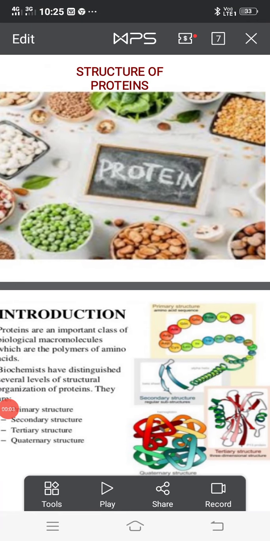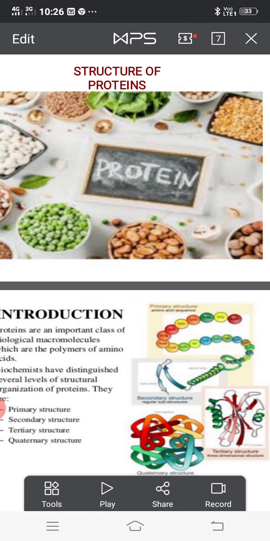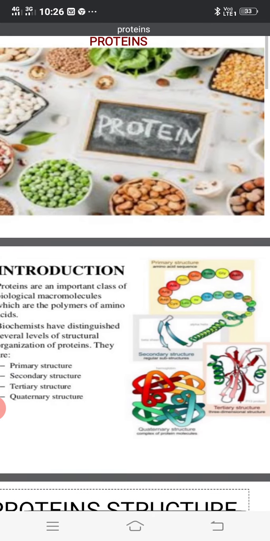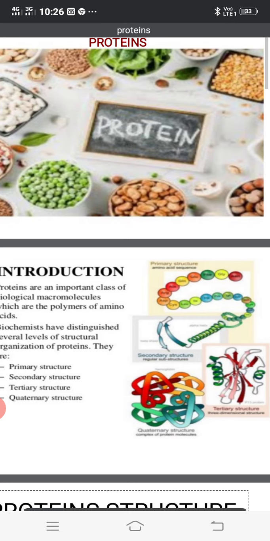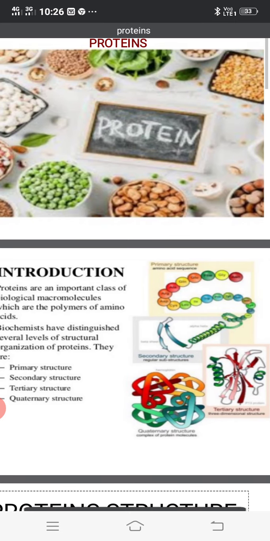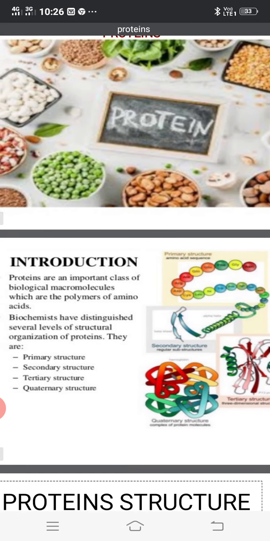So today's topic is about protein and its structure. The word protein comes from the Greek word proteos, which means first or primary. They were so named by J.T. Mulder, who thought that they should be ranked first and considered of primary importance among the chemical substances that control life. The proteins are the polymers of alpha amino acids.